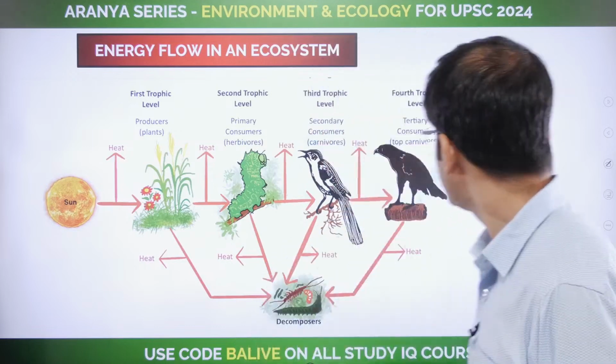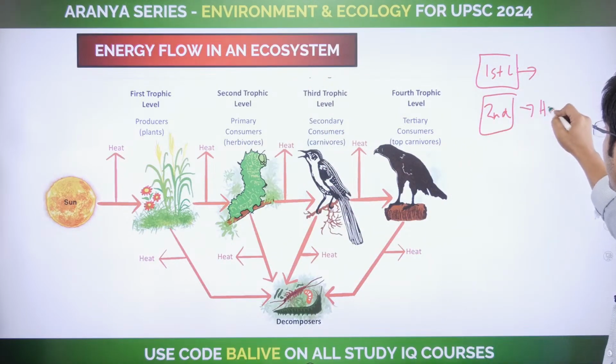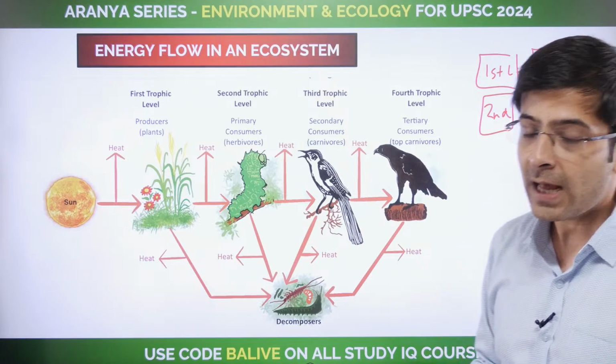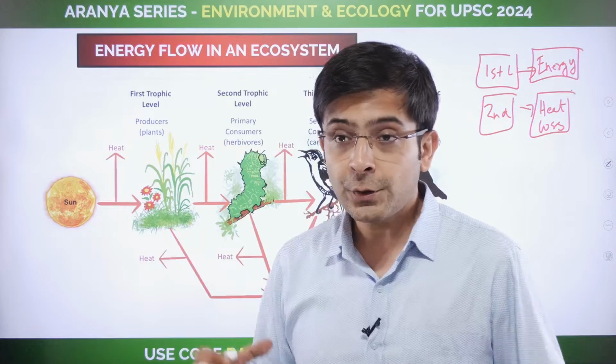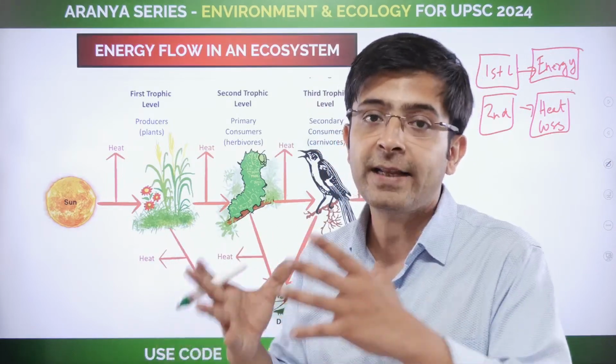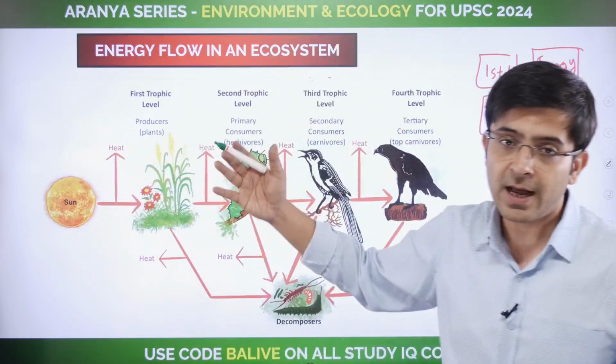Right? And what does the second law say? That there will be heat loss. That there is no 100% efficiency. 100% efficiency is a misnomer. That does not happen. Because to create this process, energy is needed, and so for that there will be heat loss. Now please understand this that we discussed in the last class.